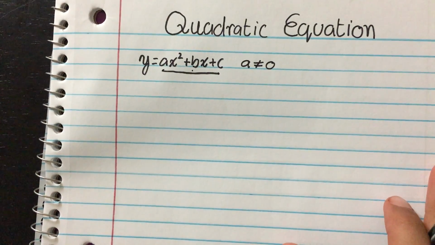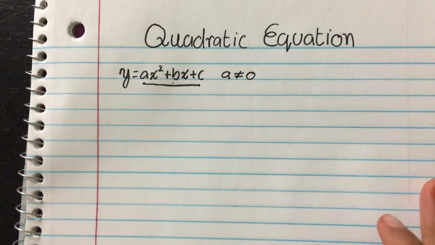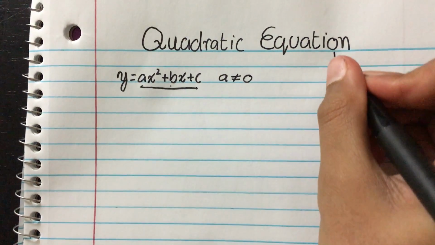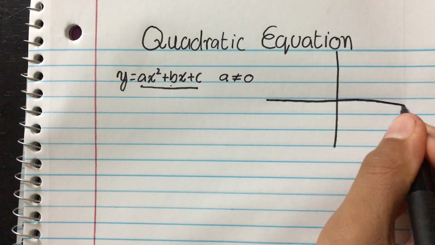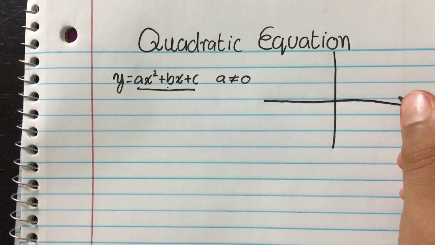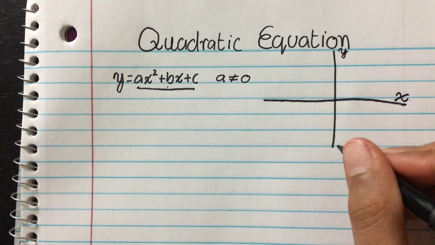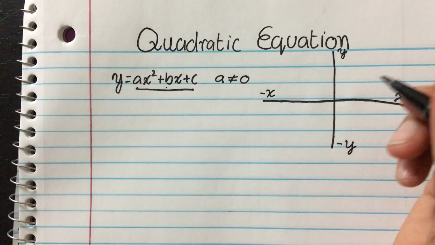Well, we know that every single equation has its own unique graph. So what is its graph? Its graph is something called a parabola. So let's label our axes: the x-axis, the y-axis, the negative part of our y-axis, and the negative part of our x-axis.